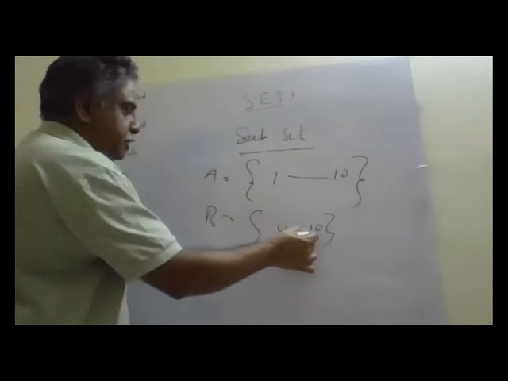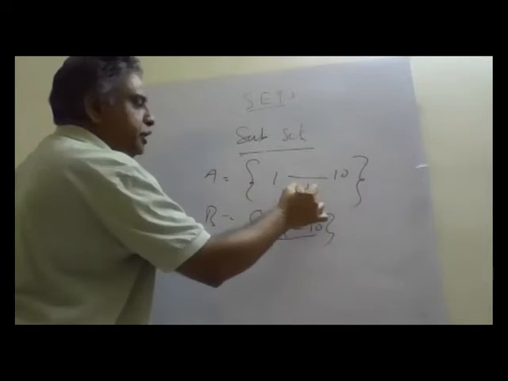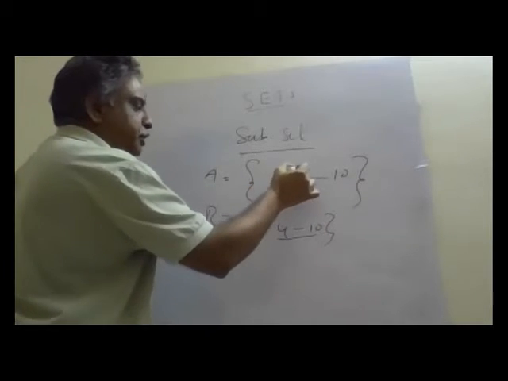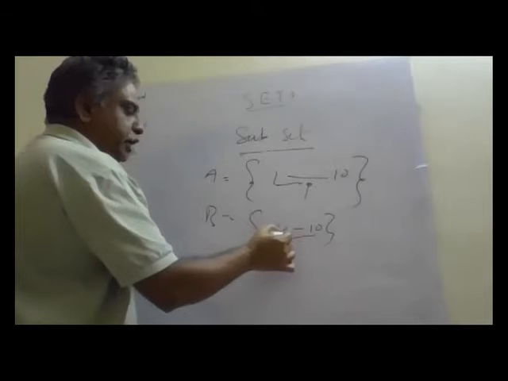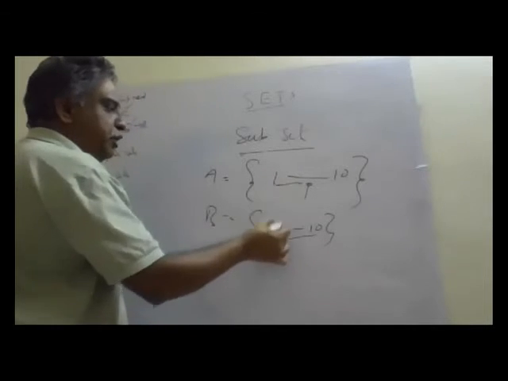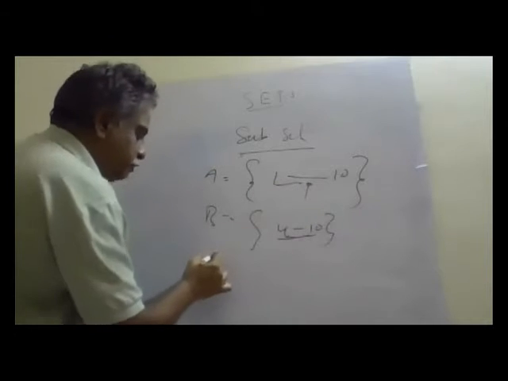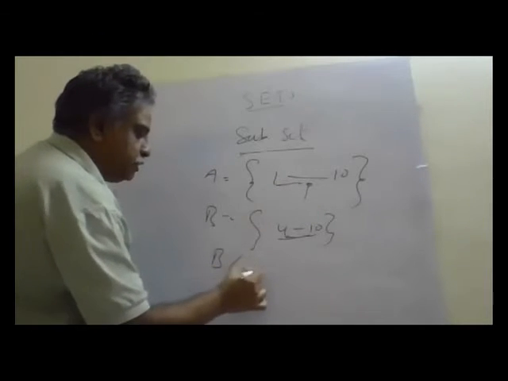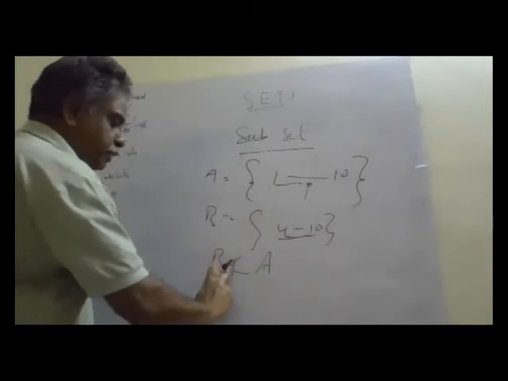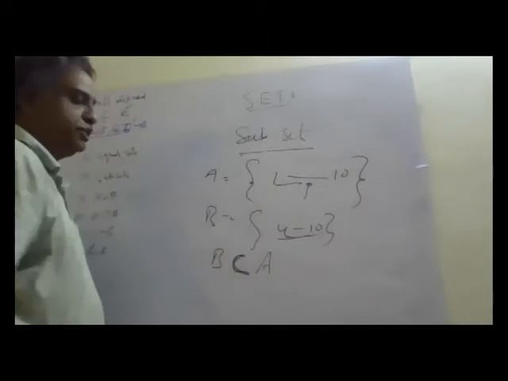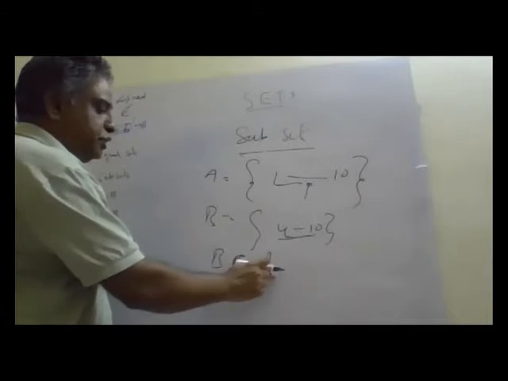All elements of B are also there in A, while elements 1 to 3 are not in B. So B is smaller than A, and all elements of B are part of A. Instead of less than, we write a horizontal U, subset. B is a subset of A.